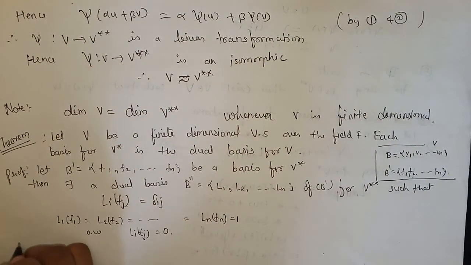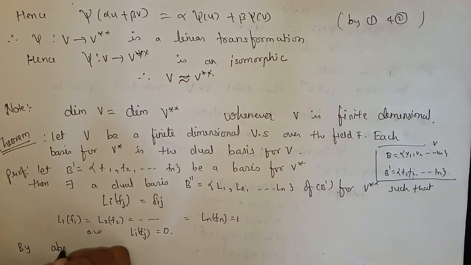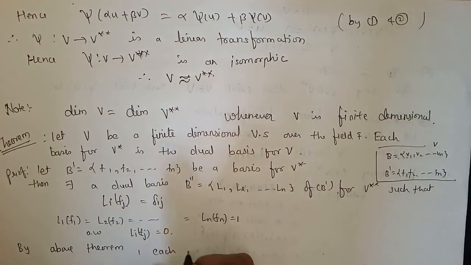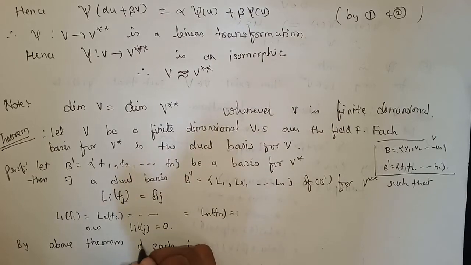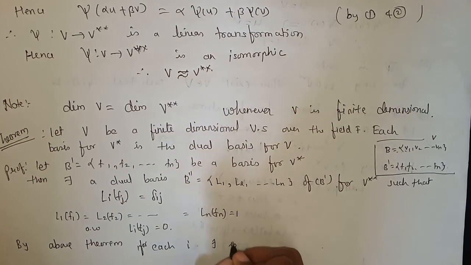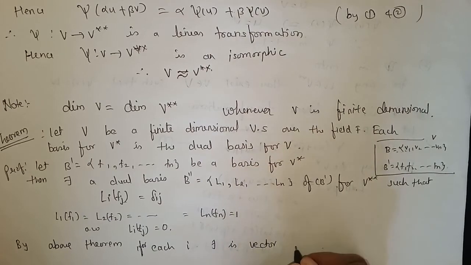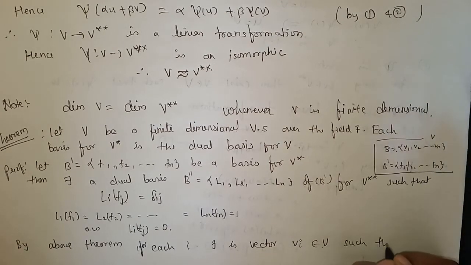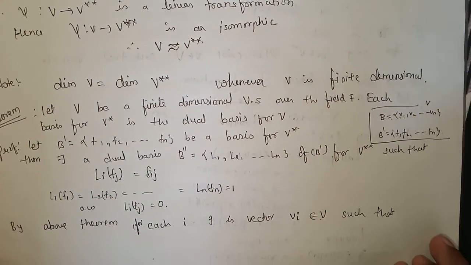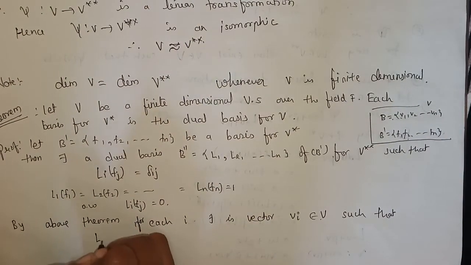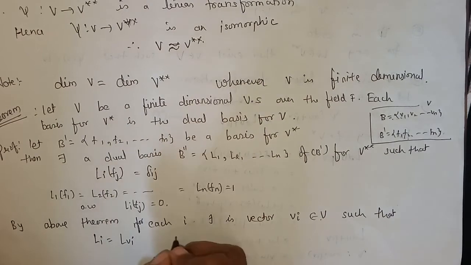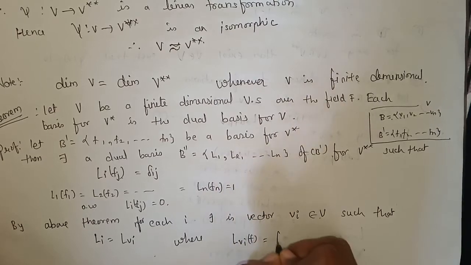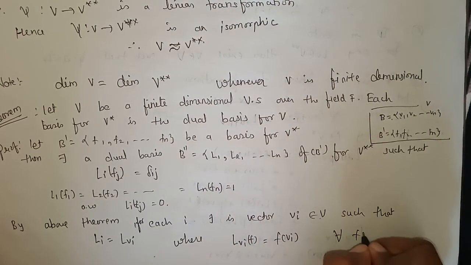So we have a theorem. By the above theorem, for each i there is a vector Vi belongs to V such that Li is nothing but L of Vi only, where L of Vi of F is equal to F of Vi for all F belongs to V star.